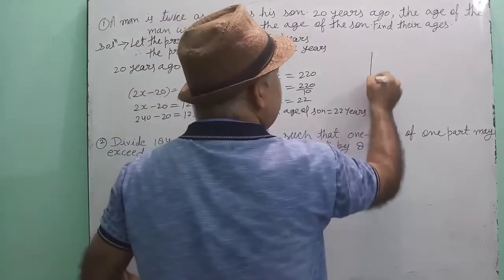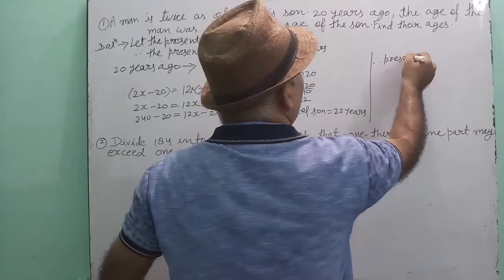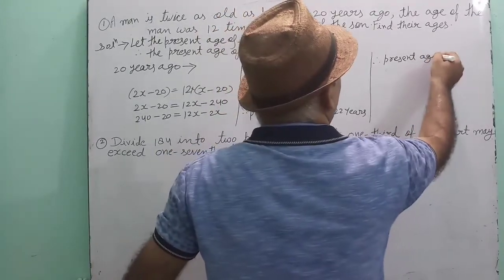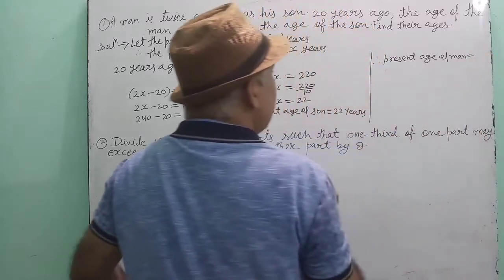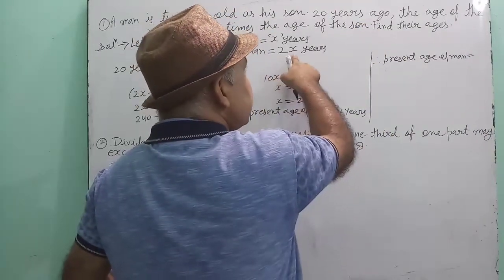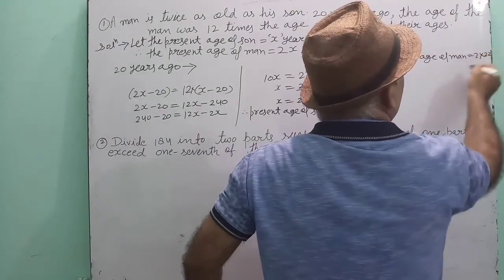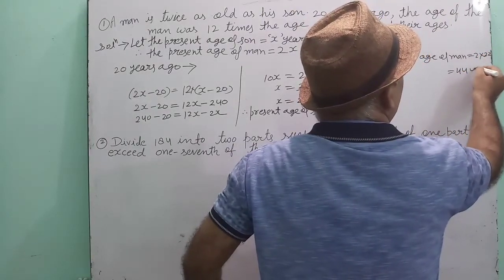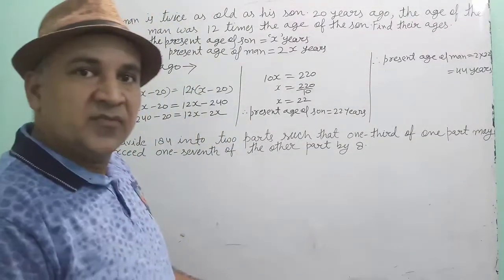And what will be the age of man? Therefore, present age of man will be 2x, means 2 into 22, that is 44 years.